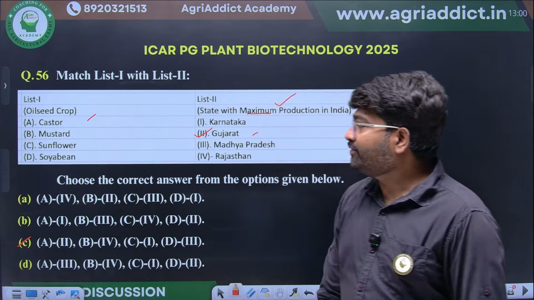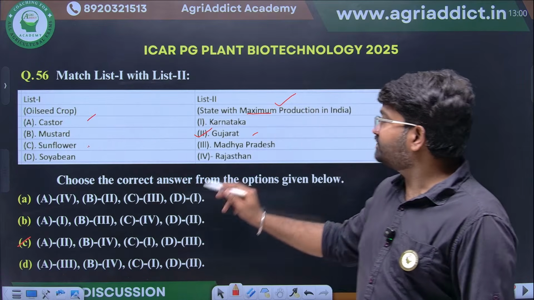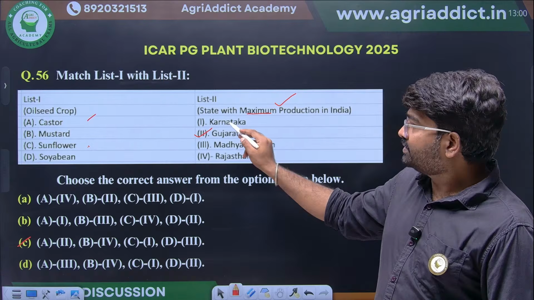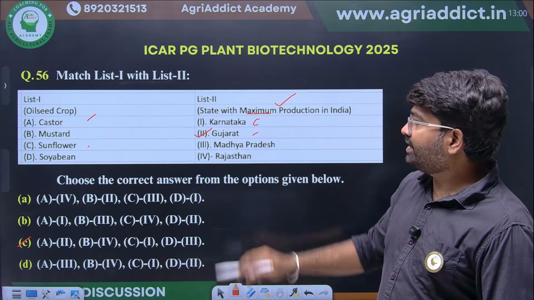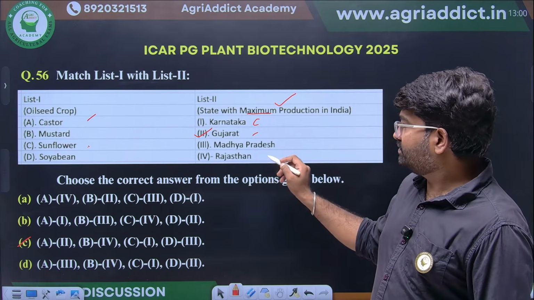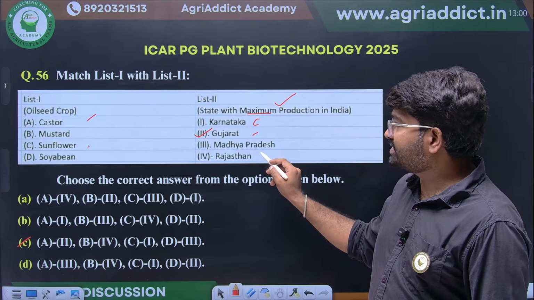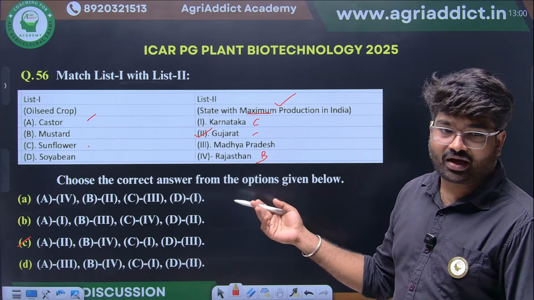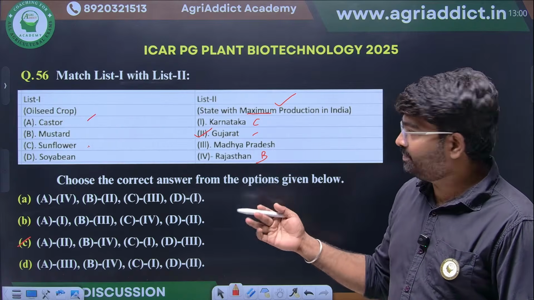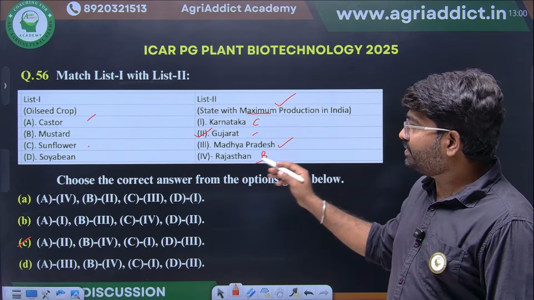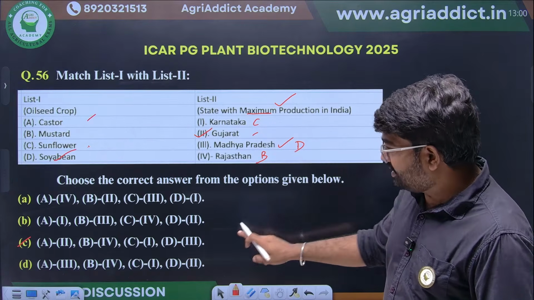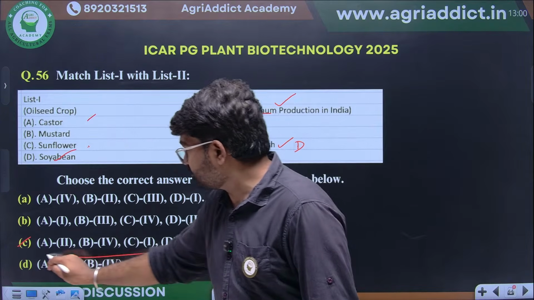Okay. Sunflower production will be more in Karnataka. Mustard, where? Rajasthan will be there for mustard. Soybean, this simple thing. We everyone knows soybean production will be more in Madhya Pradesh. So soybean is Madhya Pradesh. Option D will come 3. So this is the right option.